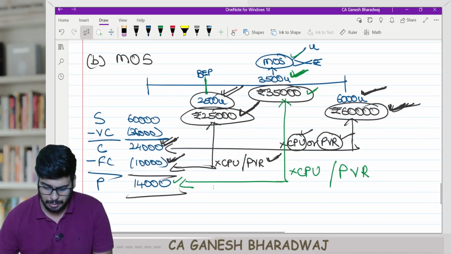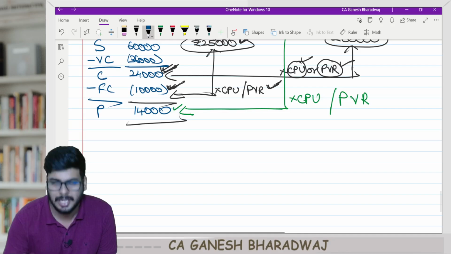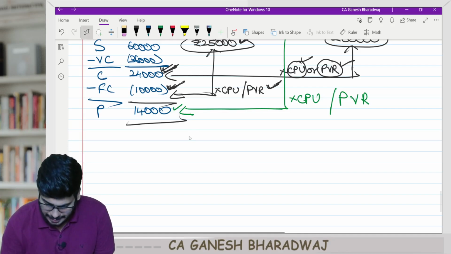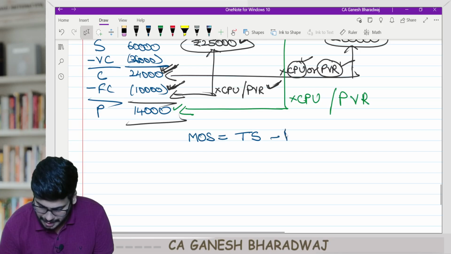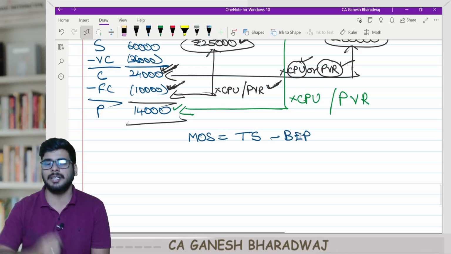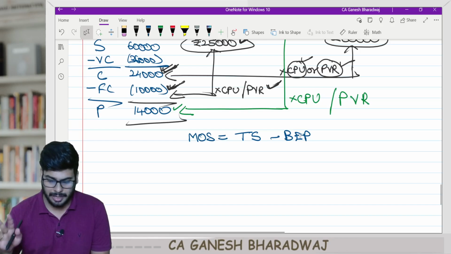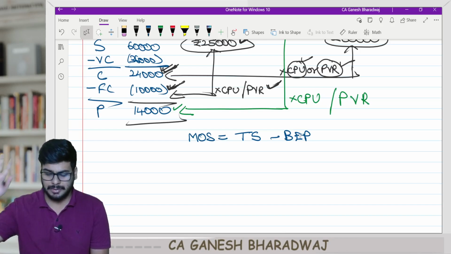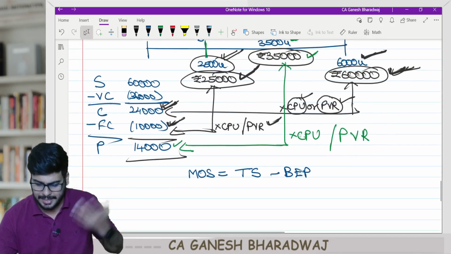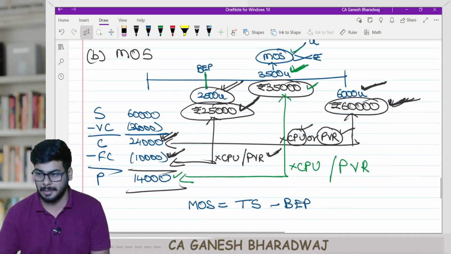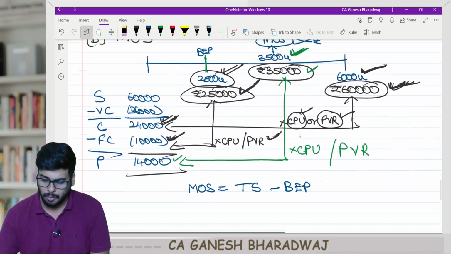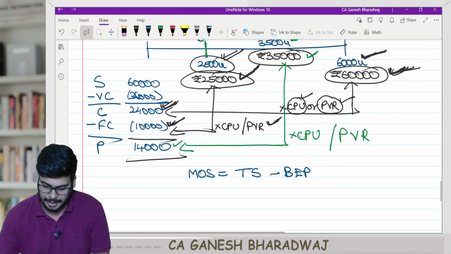Right. So now margin of safety, can I say I can use all these formulas? Please wait, I will write down first and then you guys can write down. Margin of safety is equal to, can I say it is nothing but total sales minus break-even point? Correct, guys? Margin of safety is equal to total sales minus break-even point. Let's derive it. I want you guys to tell me the formulas. Next up, what else can I say?